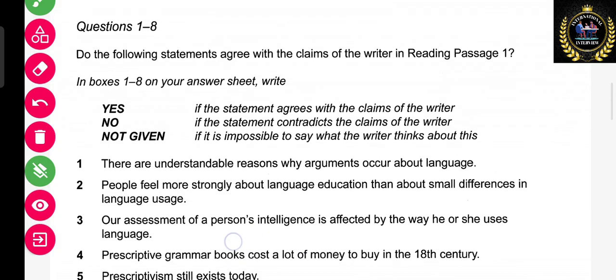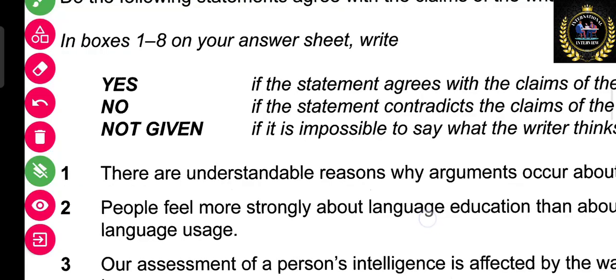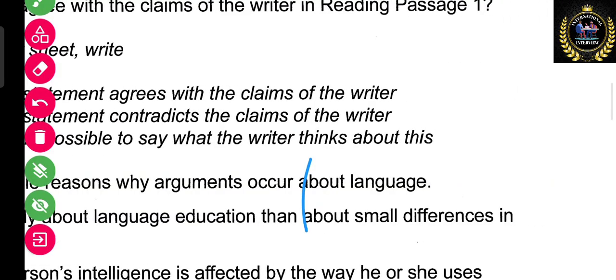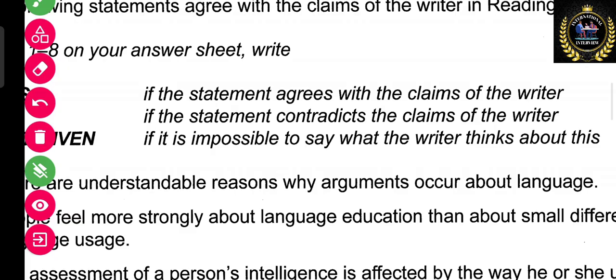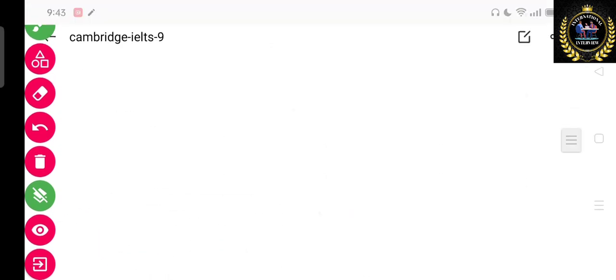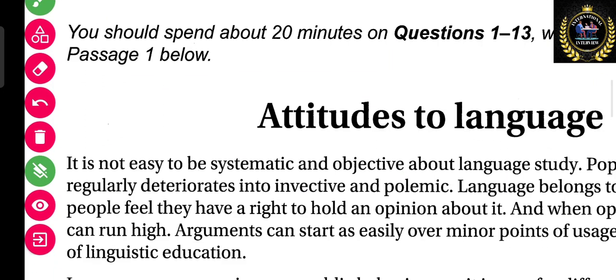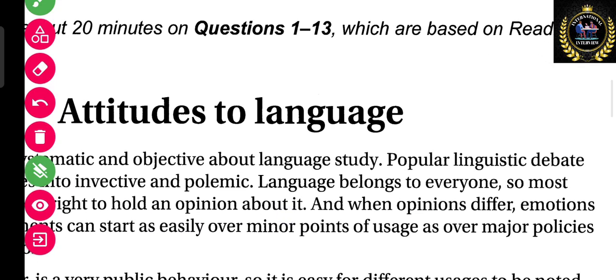Okay, let's read the question first. There are understandable reasons why arguments occur about the language. So it is mentioned why these arguments have been there in the language. So we will go to the paragraph and get the answer. Let's go to the paragraph and see where the answer is. When we read the paragraph, our answer starts from the first paragraph itself. Okay, let's go to the first paragraph and see what is mentioned.